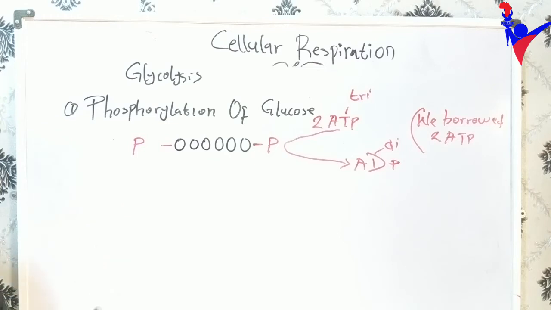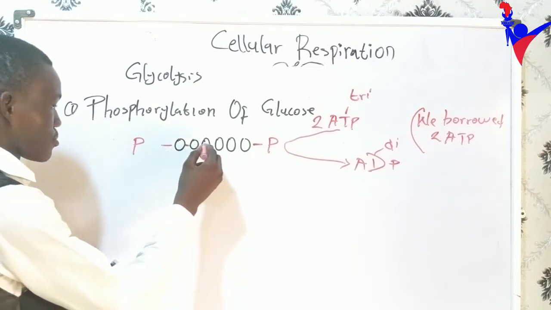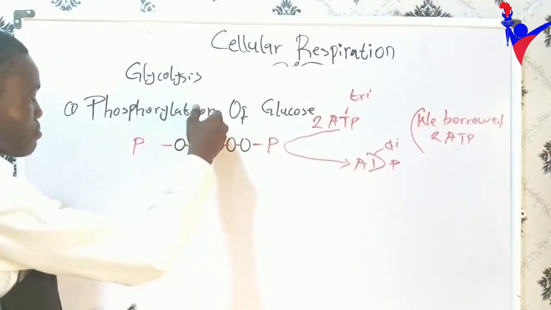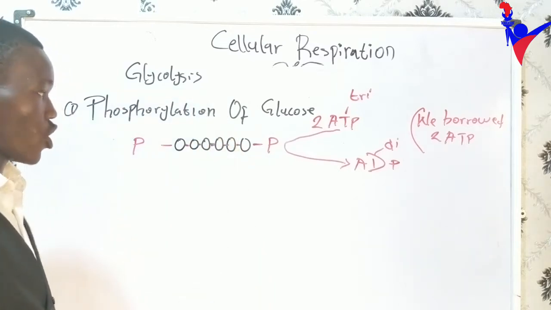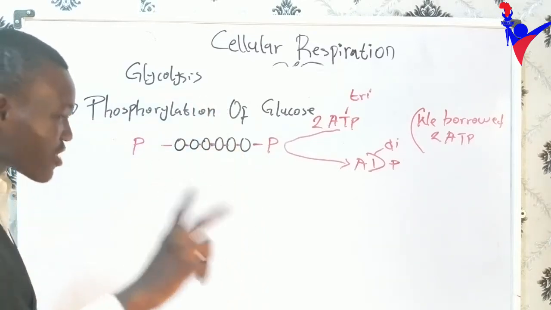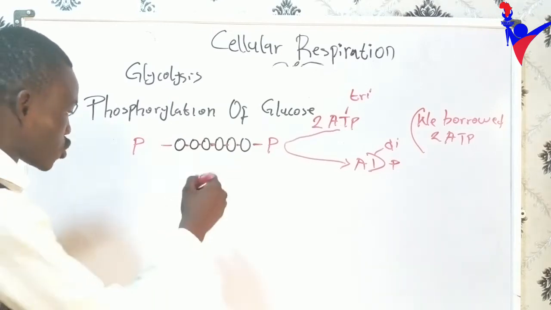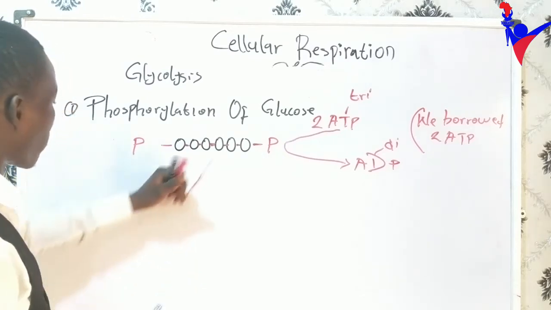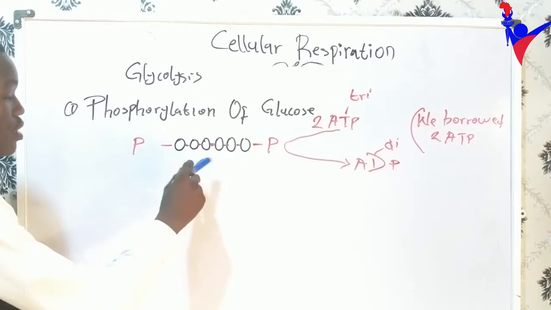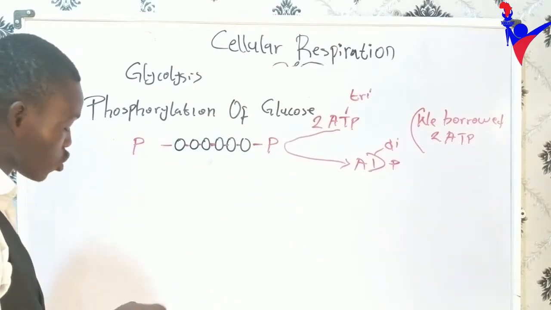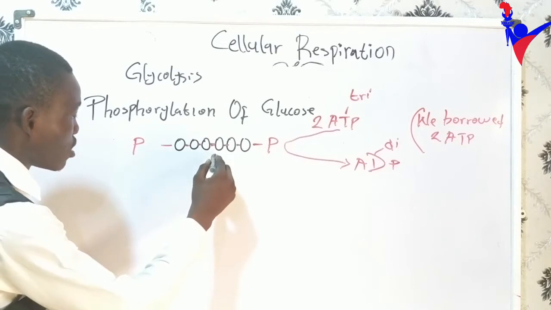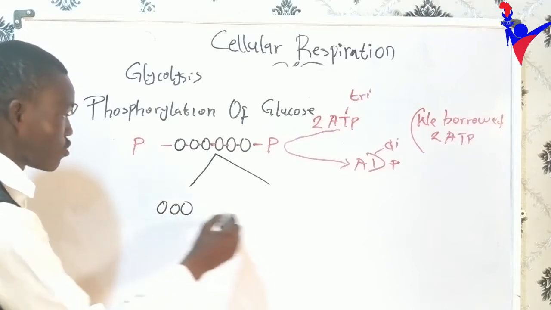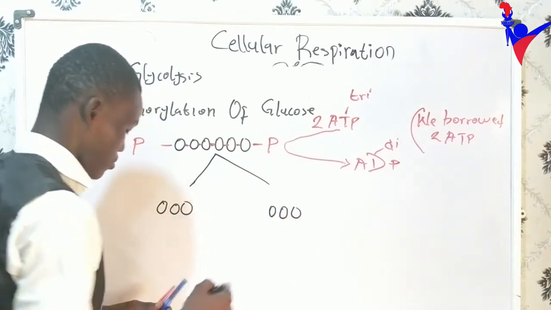So what happens next is that there is a kind of cleavage. There is a cleavage that occurs. The glucose is being cleaved into 3-carbon molecules. An enzyme helps us to cleave this phosphate glucose. This compound is called a hexose phosphate. So we split this into 3-carbon molecules. We have 1, 2, 3. Don't forget your phosphate group. 1, 2, 3.